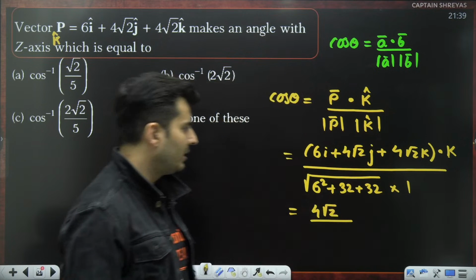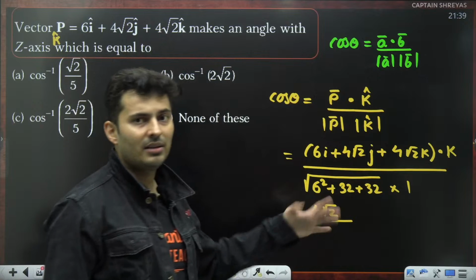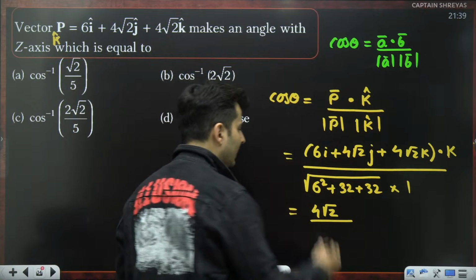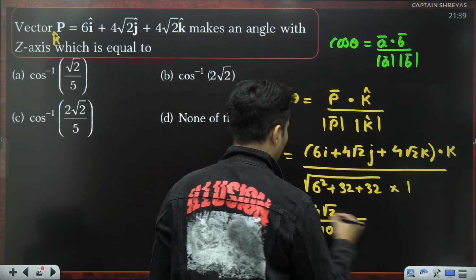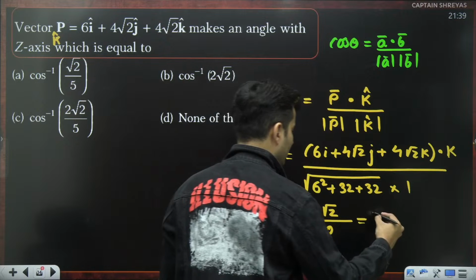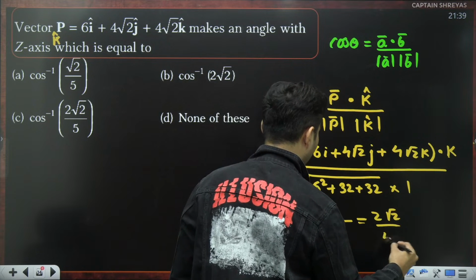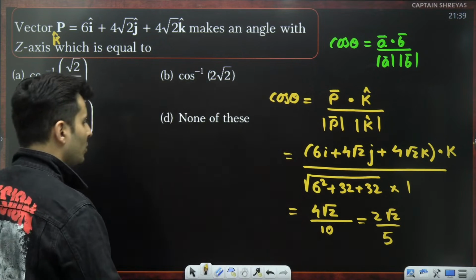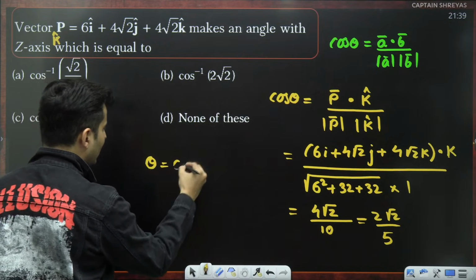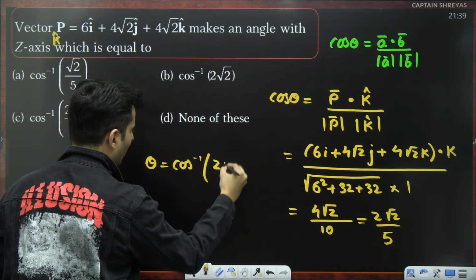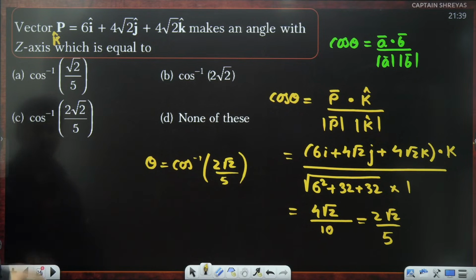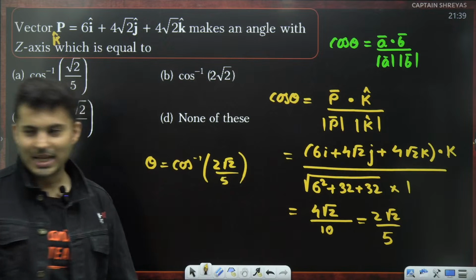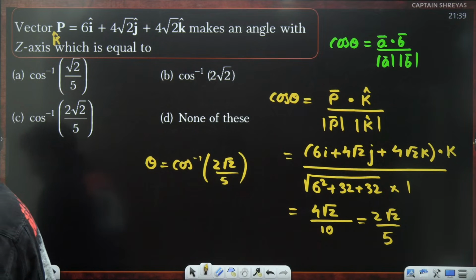Now what is 32 plus 32? It is 64. 6 square is 36. 64 plus 36 is 100. So root of 100 is basically 10. That's right. And 4 goes with 10 like this. It will be 2 root 2 divided by 5. So cos theta is 2 root 2 divided by 5. That means theta will be cos inverse of 2 root 2 divided by 5, which is option C. Wow, that is the answer. Got it?